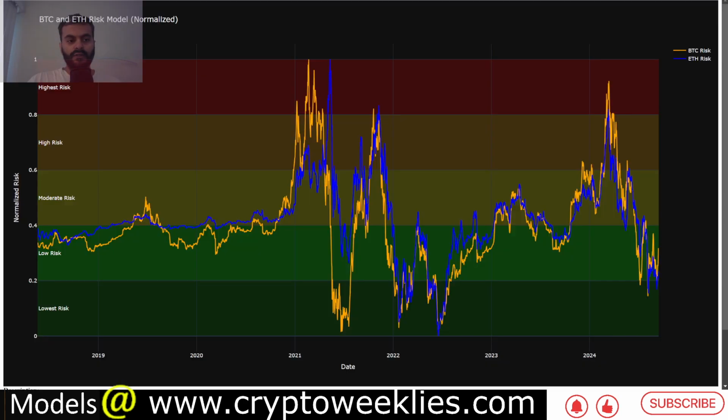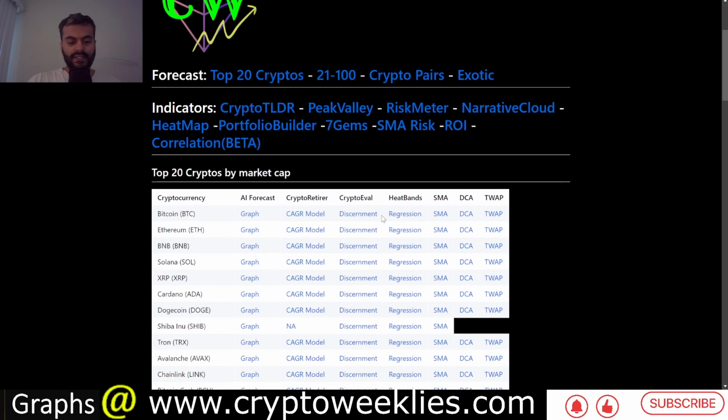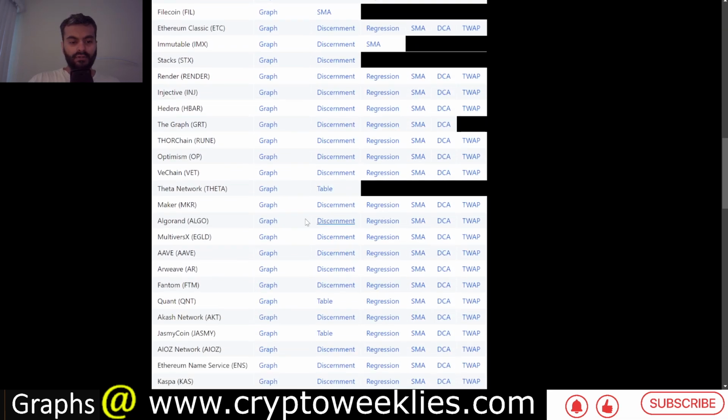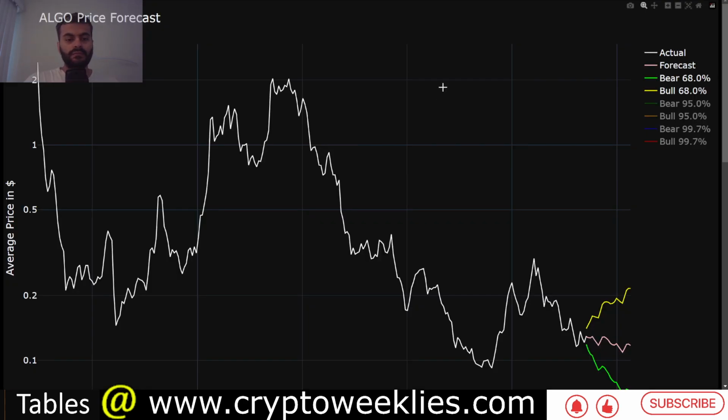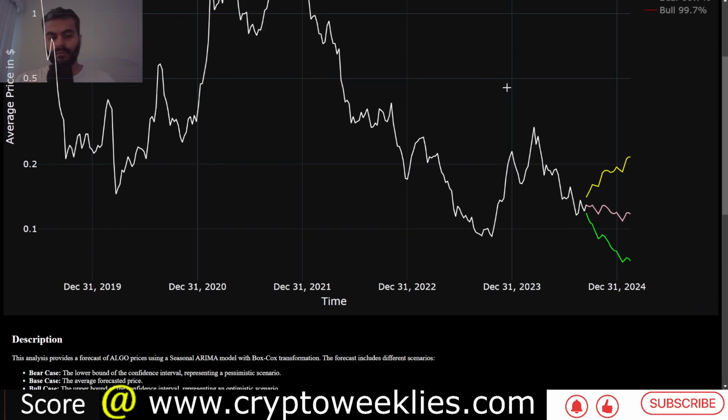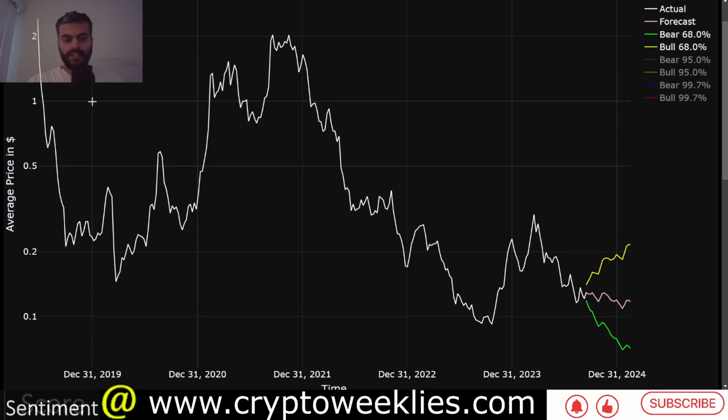Now if we focus our attention instead of what has happened to what could happen based on our machine learning based price forecasts, this is the price forecasted by our model, trained on weekly price action in white. The base case is pink, the 1 standard deviation bull case is in yellow, the 1 standard deviation bear case is in green. So the base case for our model price action could be between 12 cents and, if you round it out, between 12 cents and 13 cents for the remainder of the year per our analysis.